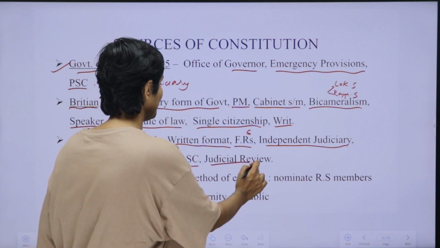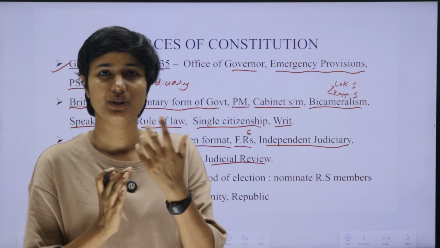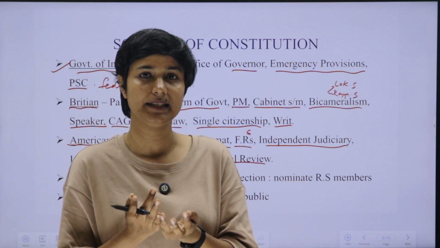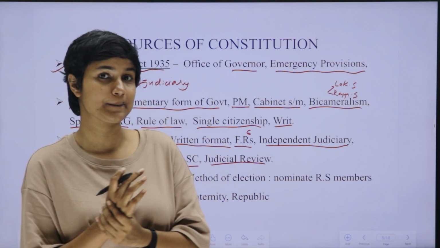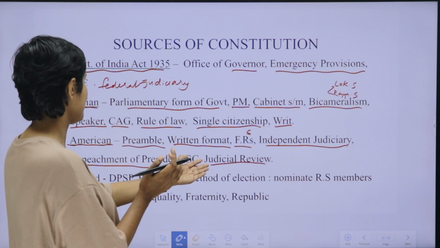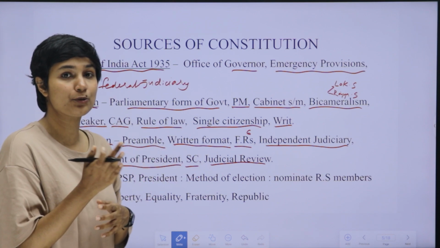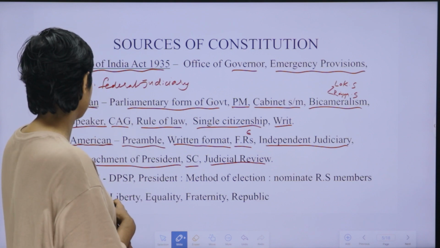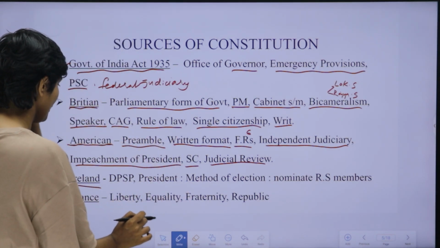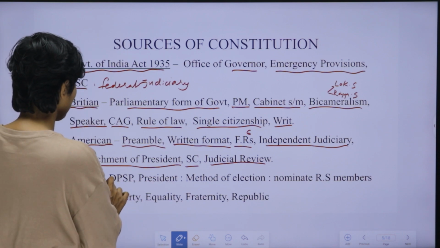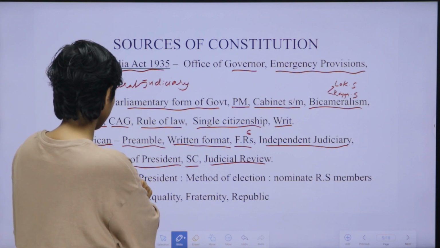Then judicial review. Judicial review is the power of the judiciary to review the legislations made by the parliament or other legislatures. This power also we took from the American Constitution. These are the points we took from America's Constitution. Okay, now about Ireland. From Ireland, we took the directive principles of state policy, which are actually dealt with in Part 4 of India's constitution.